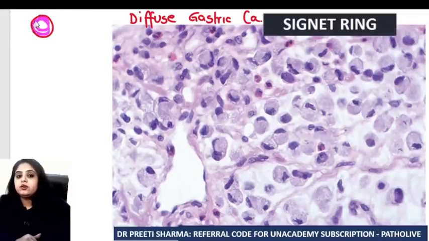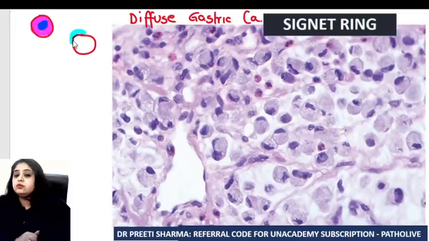I always draw the pink color cytoplasm, and I make the nucleus somewhere in the center. The nucleus is always in the center. What happens in a signet ring? In a signet ring, this is the same cell that you have over here. Now this time, the nucleus has gone and is sitting over here. The nucleus is gone and is sitting at the periphery. The nucleus is like a ring. It has been pushed at the periphery.